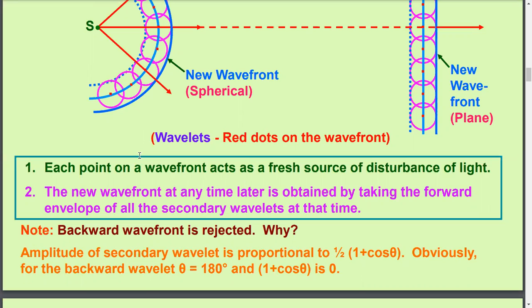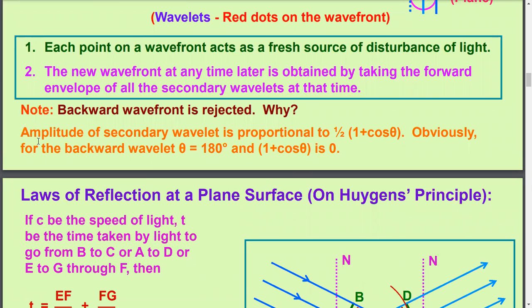Also, the new position of the wavefront is obtained by drawing a tangent. This is another way to state the second point. You must discuss these things, and this is all about Huygens principle.